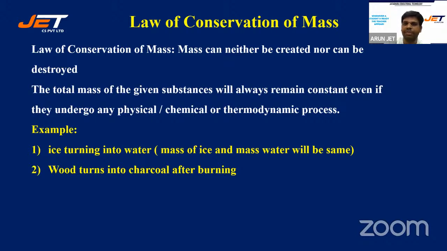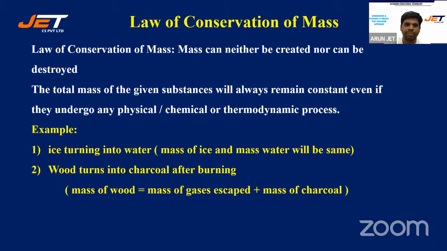Wood turns into charcoal after burning. Let's say you burn wood. When you burn wood, what remains is charcoal. Charcoal seems to be very light, but what remains constant is the mass of the wood, which equals the charcoal plus all the gases which are released while burning. So mass of the wood is equal to mass of the gases escaped plus mass of the charcoal. So before the change and after the change, mass remains the same, whether the change is physical, chemical, or thermodynamic.